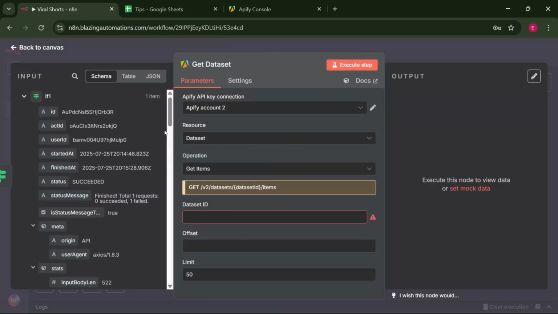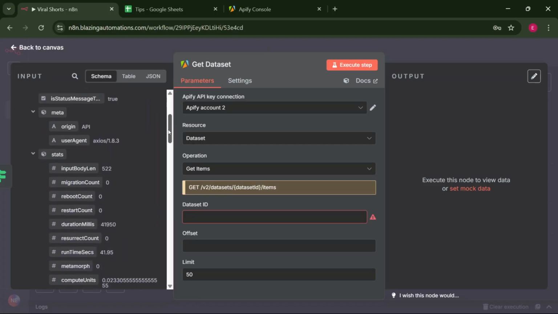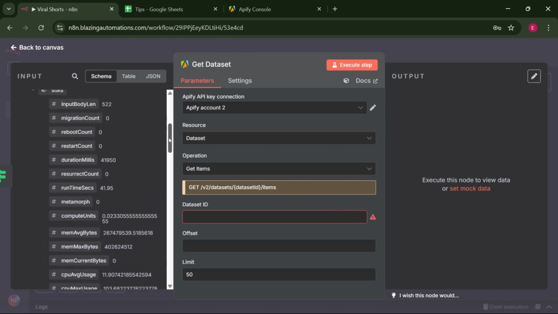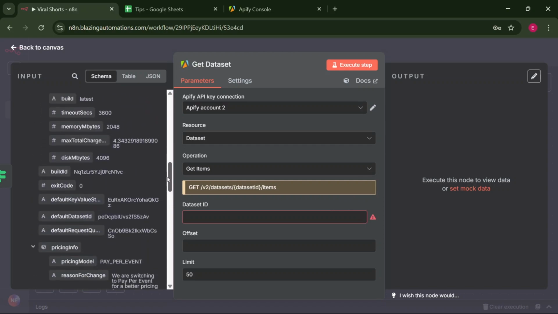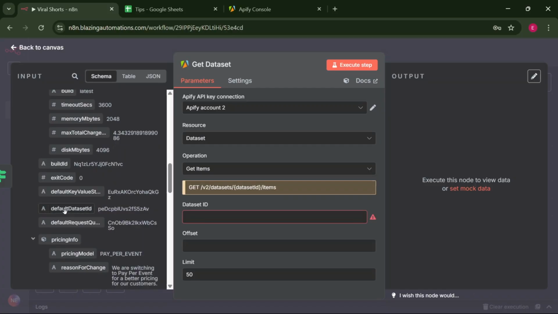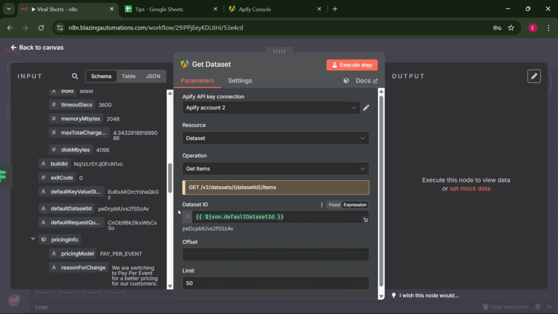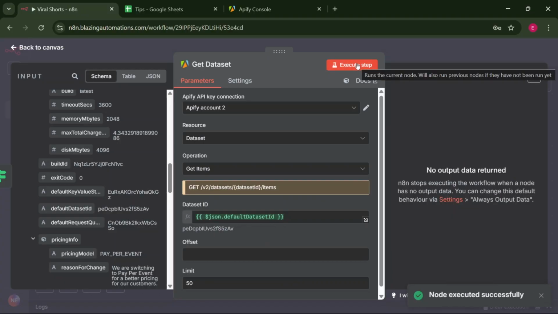So the first thing that we have to do is to get the dataset ID. To get the dataset ID, all we have to do is scroll down and search for the default dataset ID, which is somewhere around here. So grab this ID and paste it inside here, the default dataset ID. Let's click execute step to see if we're going to get the default ID.